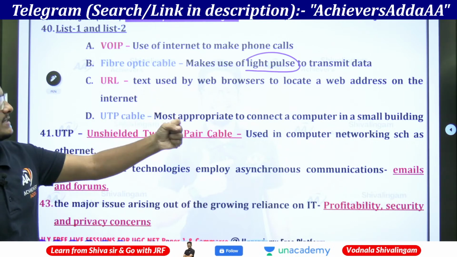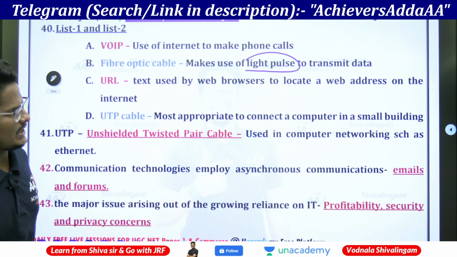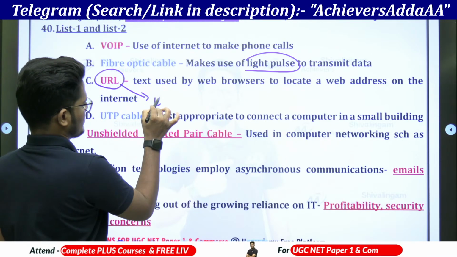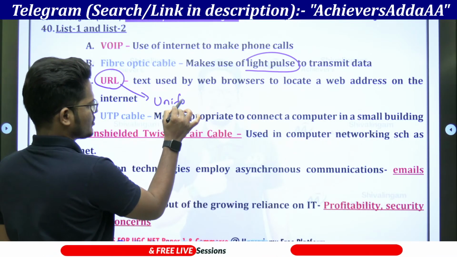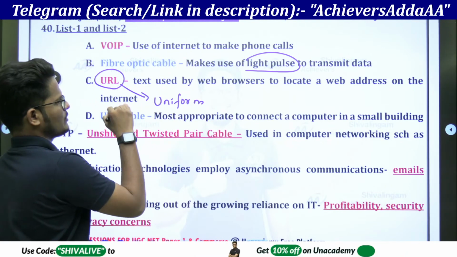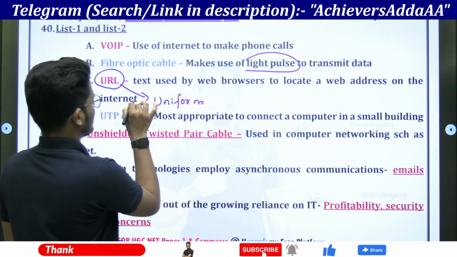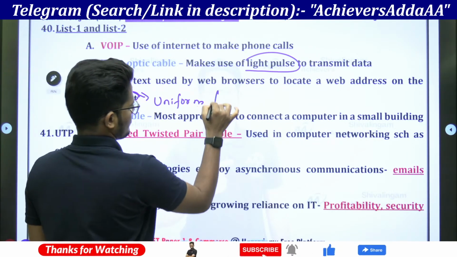And URL is a text used by the web browsers to locate a web address on the internet. URL is a uniform resource locator. So this uniform resource locator will be used by the web browsers to locate the particular details on the internet. Uniform resource locator.